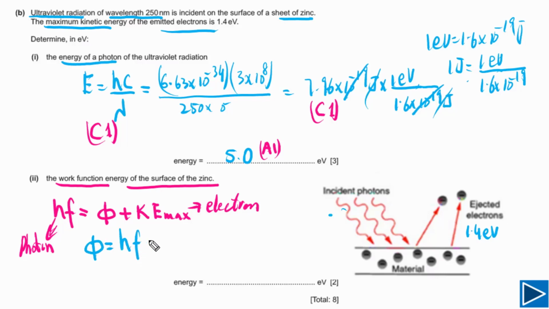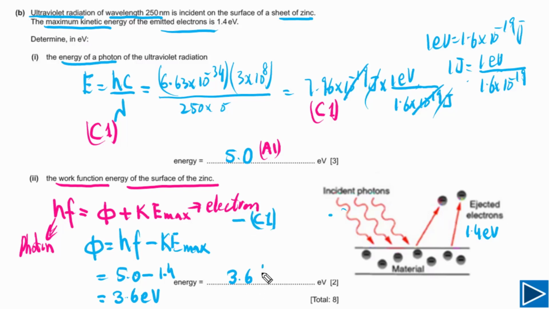We can write phi is equal to hf minus kinetic energy maximum. hf we have calculated, that is 5.0, minus the maximum kinetic energy of the emitted electrons, which is given, and that is equal to 1.4 electron volts. Simply we need to subtract, and our final answer will be 3.6 electron volts, and this is the answer for this part. Let's try to understand how marks will be awarded. You will get the first mark, and that is a C mark, if you have written this equation. And the second mark is an answer mark. If you have got this correct answer, you will get the second mark.